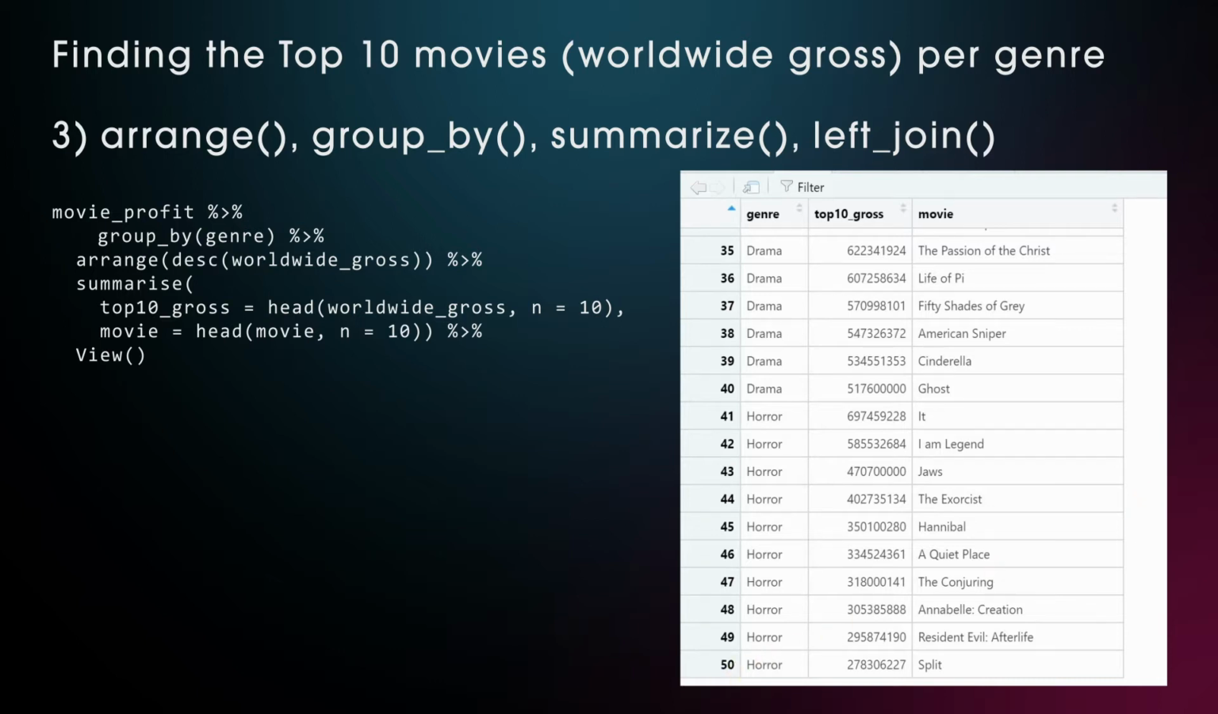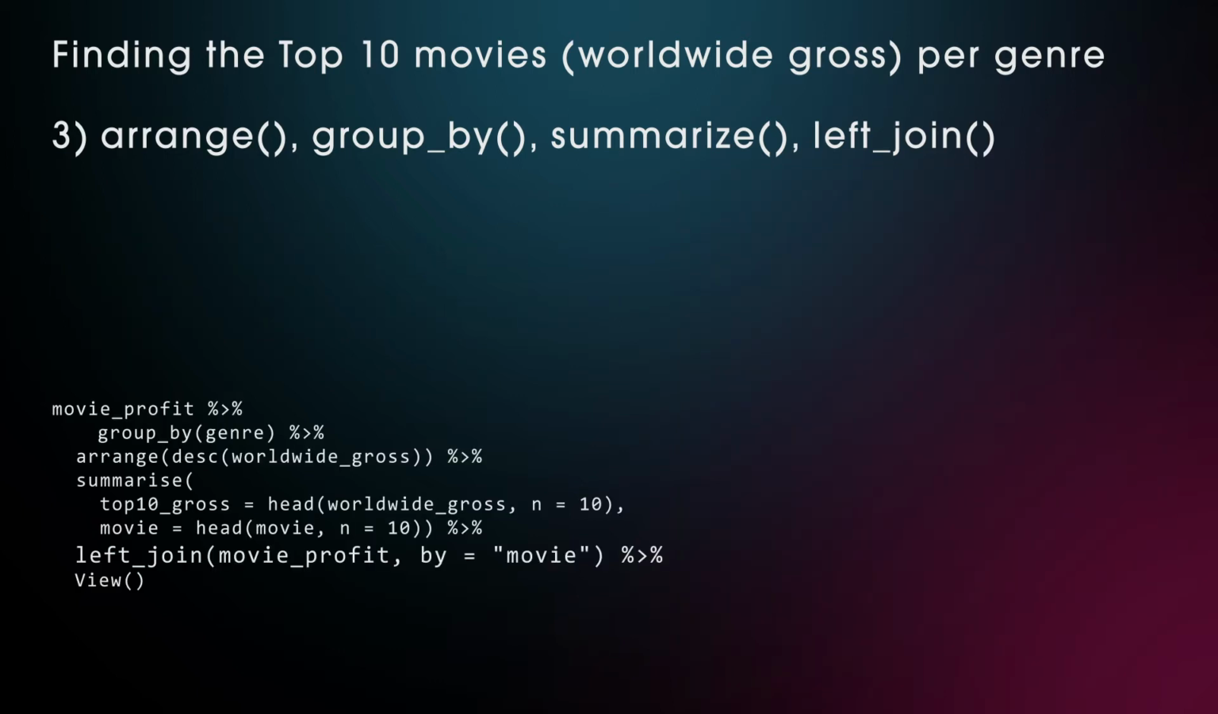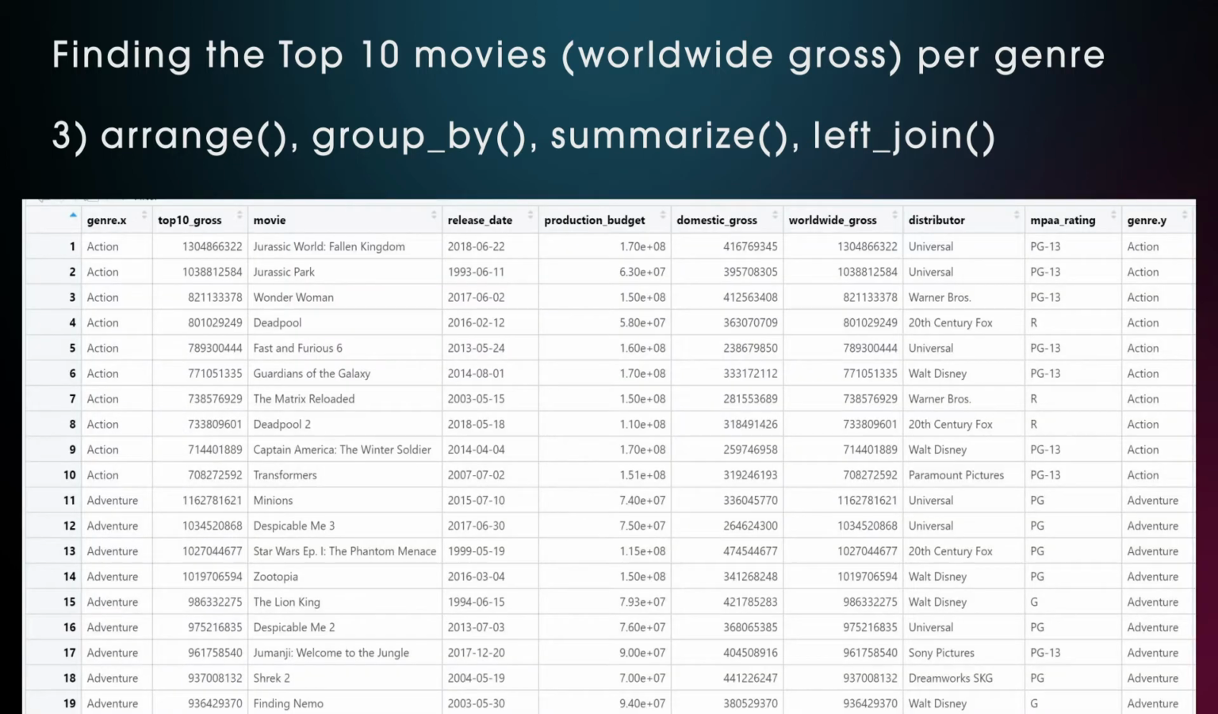As you can see, this is a bit tedious if we want to keep the information of other variables like distributor, release date, etc. So here the left join function comes in handy, where we can combine the 50-row summary results with the original dataset. Based on the movie name, it will combine all columns from movie profits with our top 10 by genre results table. Because the results table already had genre as a column name, the left join function will create an X and a Y version and duplicate the data.